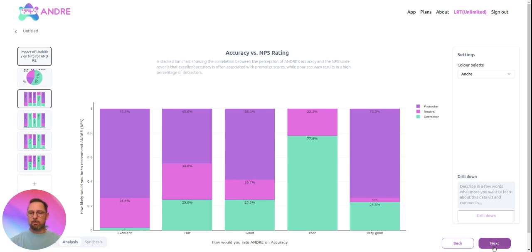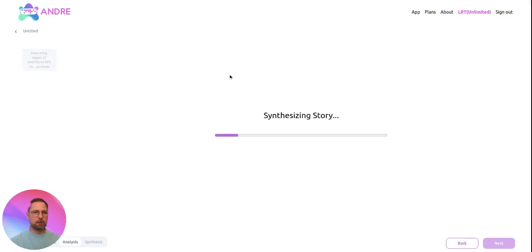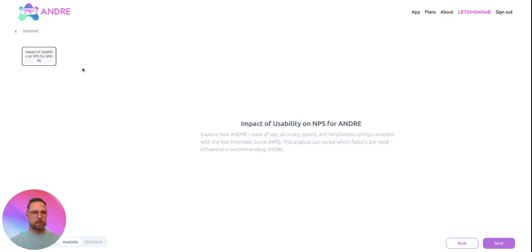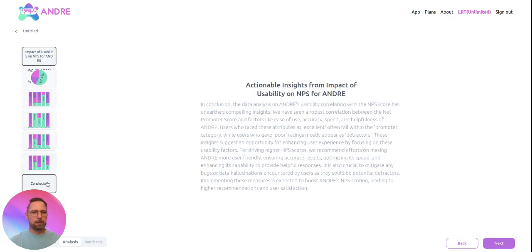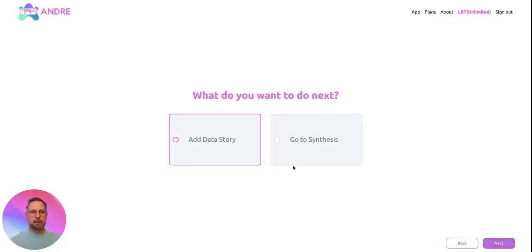All right, so now in the analysis process, I have all of these slides. In the next step, Andre is going to create a synthesis about that particular story and to keep it in the presentation. It's taking a bit of time. Essentially, it's taking the information in these slides and writing a short summary. As a next step in the analysis process, I could either add a data story or go to the synthesis phase. For the sake of speed, I will go to synthesis here. I could add a couple of data stories to my slide deck if I wanted to.